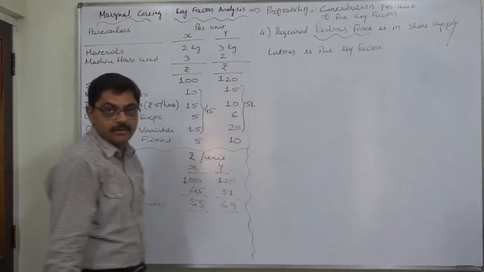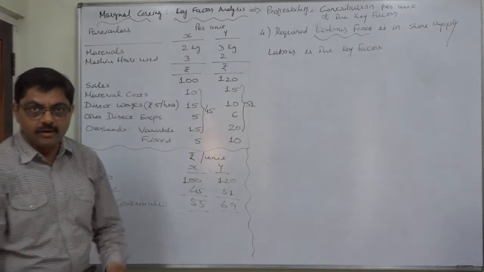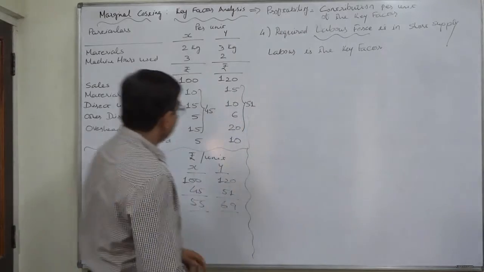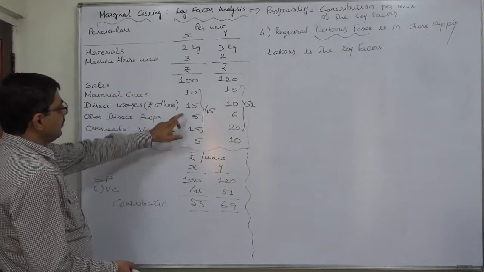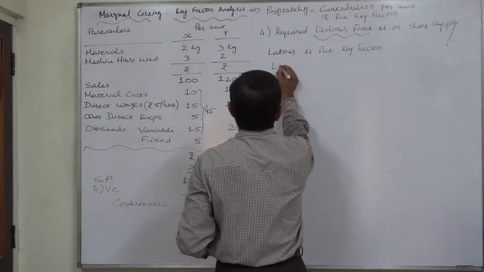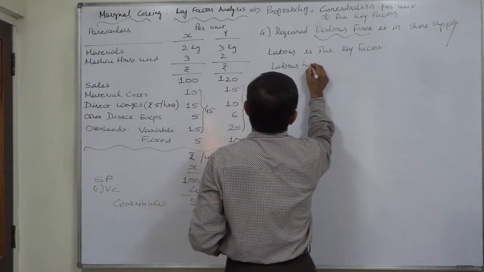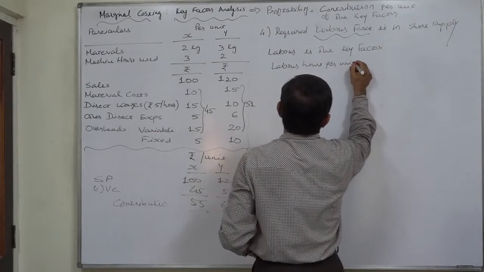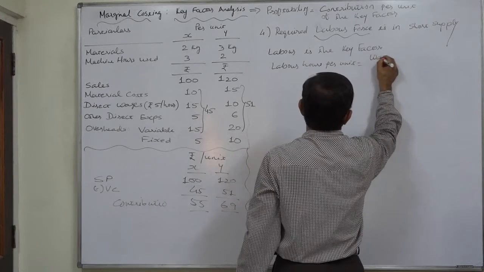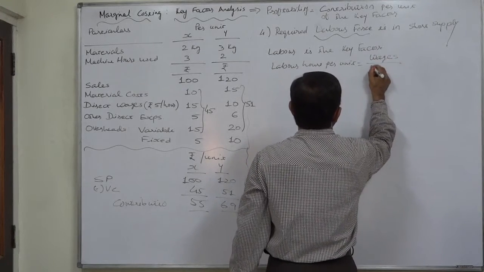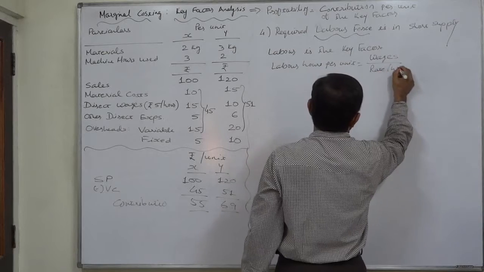What is the unit of labor? It is labor hour. One worker works for 1 hour, that is 1 labor hour. Now, first of all, we have to calculate labor hours because they are not given in the question. That will be wages or direct labor cost divided by rate per hour.